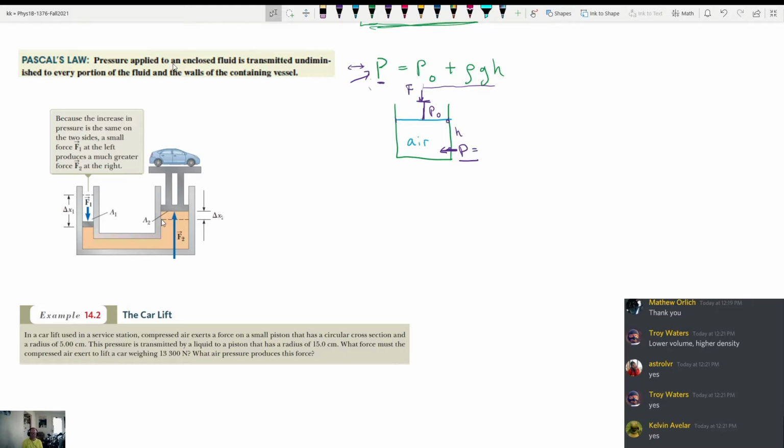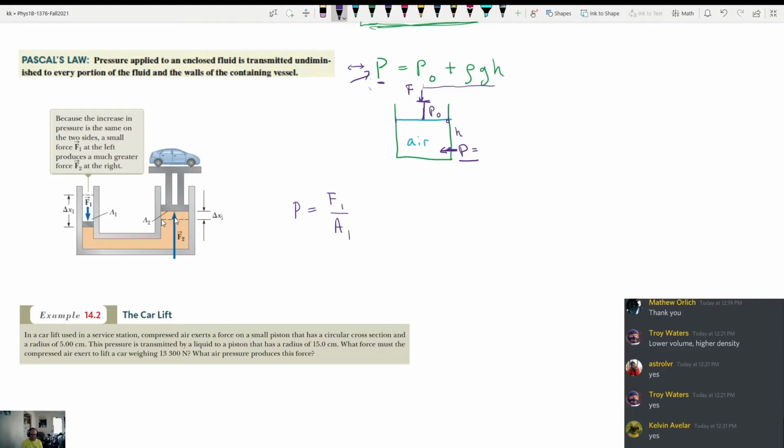So if the pressure applied to an enclosed fluid is transmitted undiminished to every portion of the fluid, then if I push down on the left side with some pressure, that pressure is equal to the force F1 divided by area 1, because pressure is force divided by area. If I add this much pressure to the system, then that pressure has to be transmitted through the fluid, almost like magically, from over here all the way to over here. Because I add pressure here, it has to increase the pressure over here too.